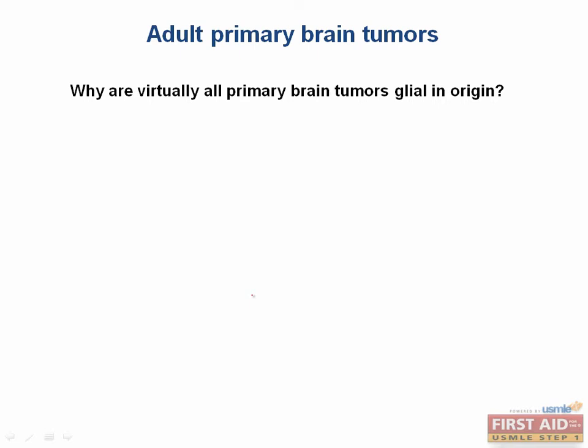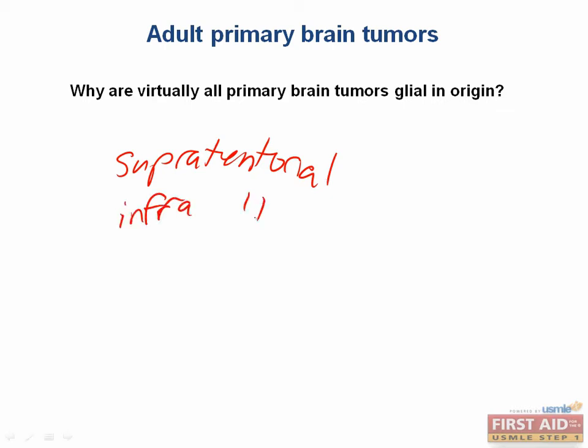Now, there are different ways of classifying brain tumors. You can start with whether the tumor primarily presents in children or adults, and then whether the tumor presents in the cerebral cortex, known as supratentorial, or those that present below, or infratentorial. The symptoms that the patients present with differ depending on where the tumor is located.